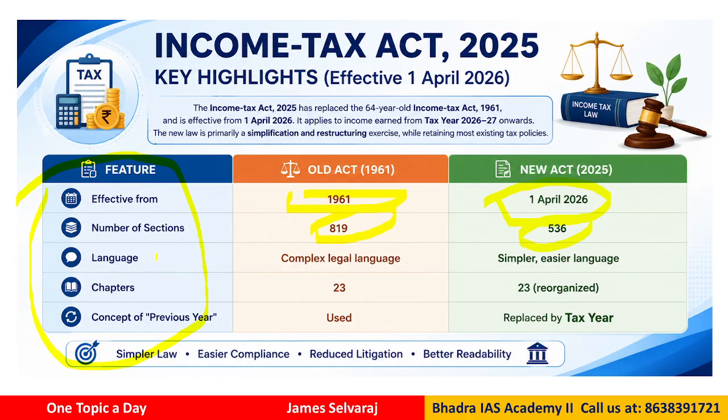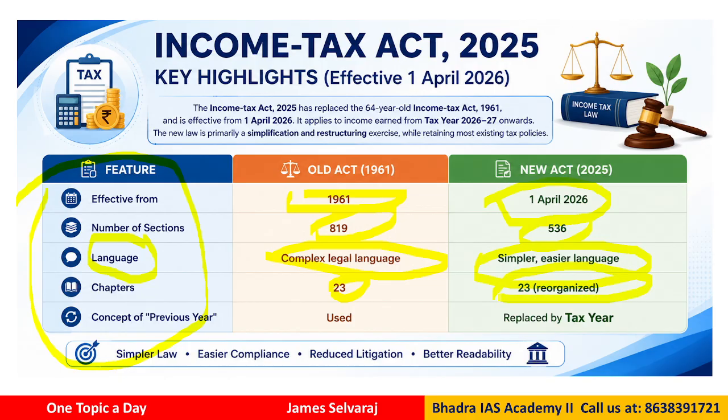But if you consider the language of the text, the old Income Tax Act had very complex legal language, but the new act makes it much easier and simpler so that people can understand. There are about 23 chapters in the old one, and the new one also has 23, but roughly reorganized.